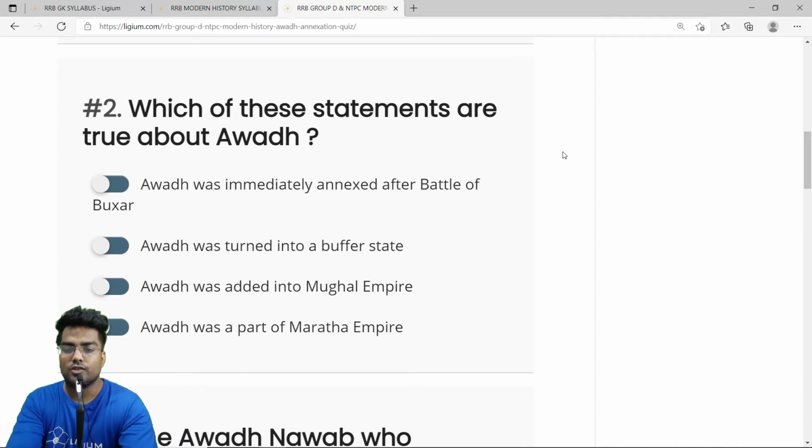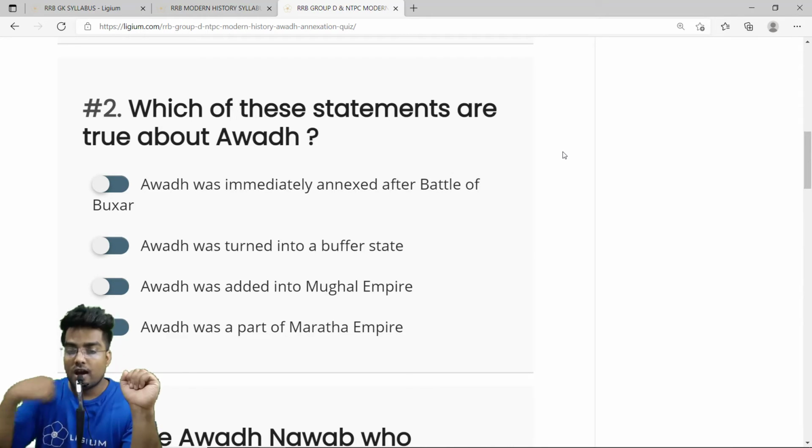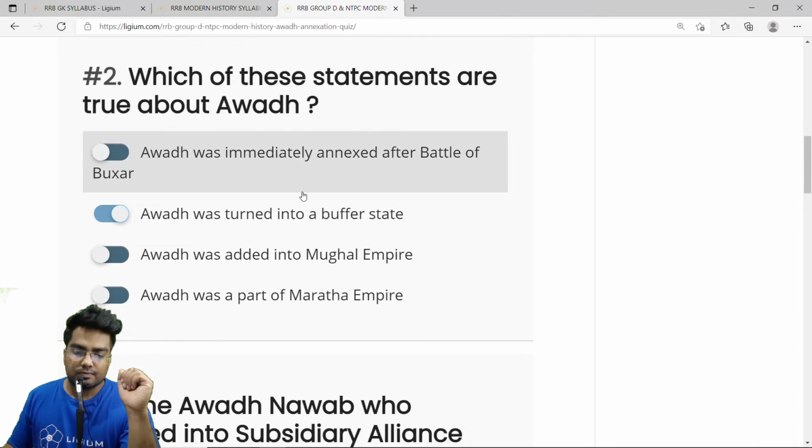Which of these statements are true about Awadh? The first statement is that Awadh was immediately annexed after the Battle of Buxar, which is not true. After the Battle of Buxar, Robert Clive, the Governor General at that time, decided that Awadh need not be annexed. It could be kept as a different territory or a buffer state. So the first statement is wrong. The second option is that Awadh was turned into a buffer state. This is true.